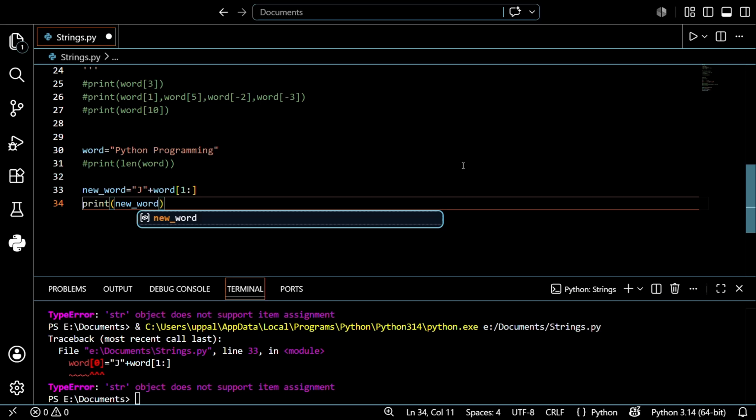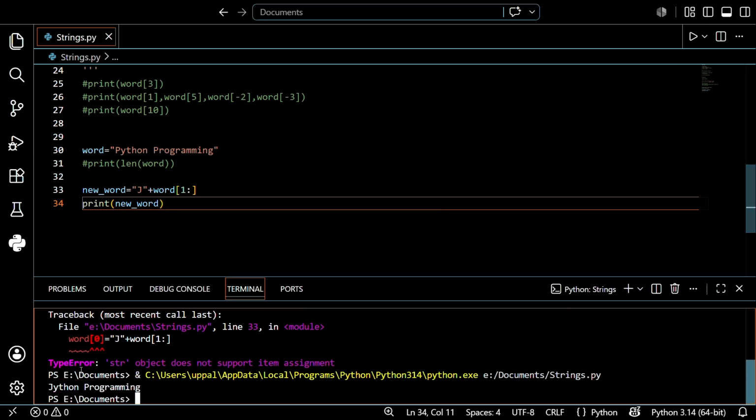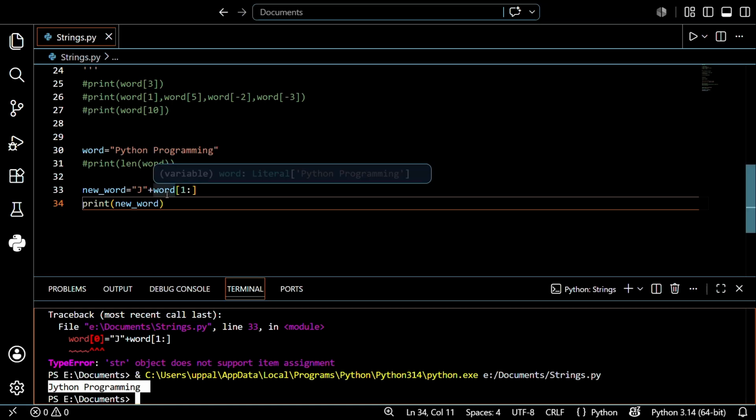So first save this and run this. Let's see the output. See, Python programming. Actually guys, if you try running this, you will get the type error, because string objects do not support item assignment. So basically it's saying it won't let you edit the string directly.